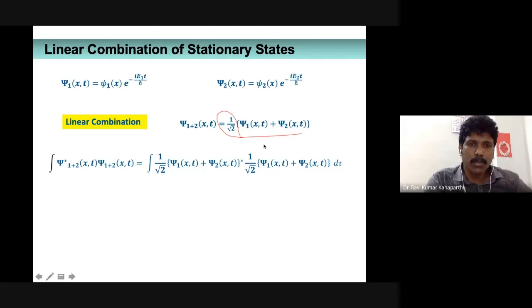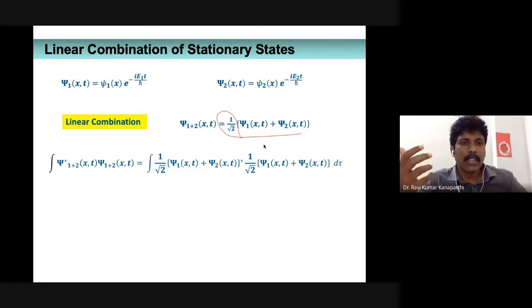Now what I'm going to do is this. Whether the probability will be a stationary state or will not be a stationary state, that is something we are going to prove. To prove that, the probability is nothing but the integral of psi star psi d tau. I think there should be a d tau here, somehow it is missed.